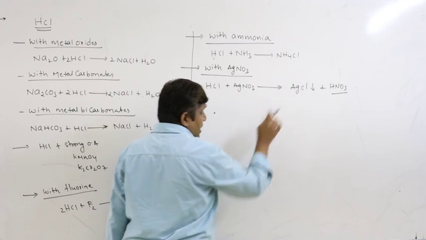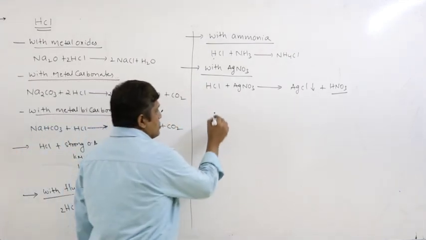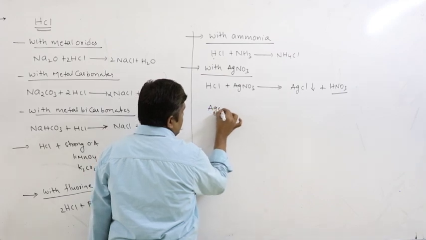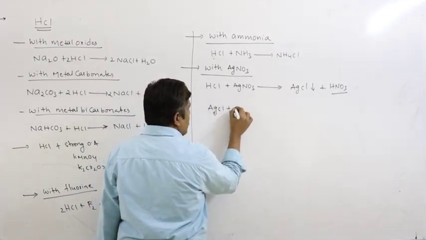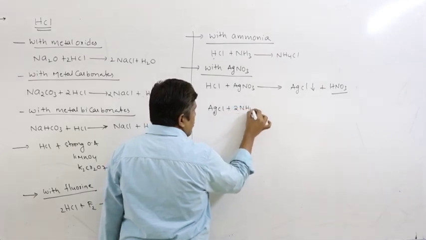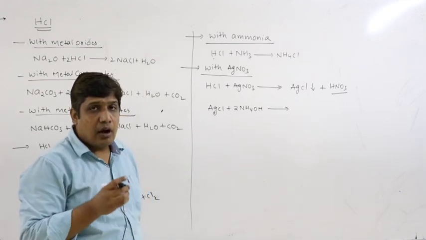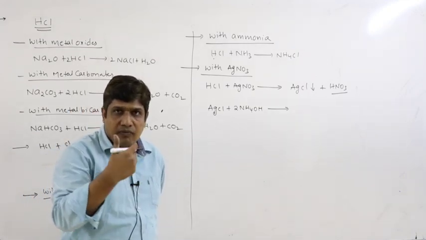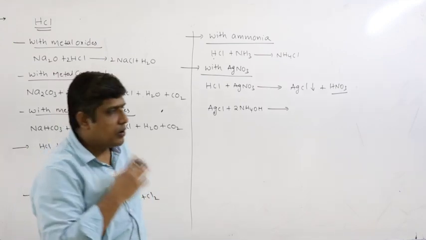But this white precipitate dissolves in excess of ammonium hydroxide. So the white precipitate of AgCl, when you add excess ammonium hydroxide, why does it dissolve? It turns into a soluble, more stable complex.